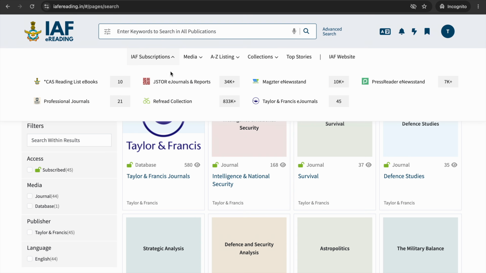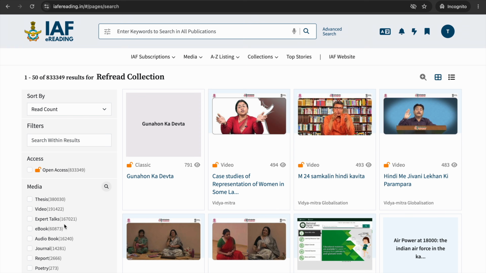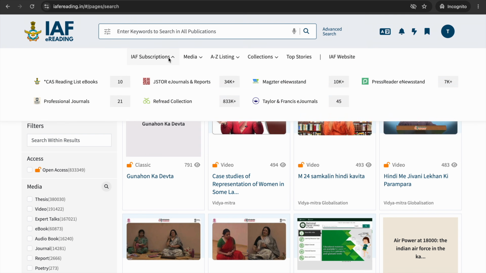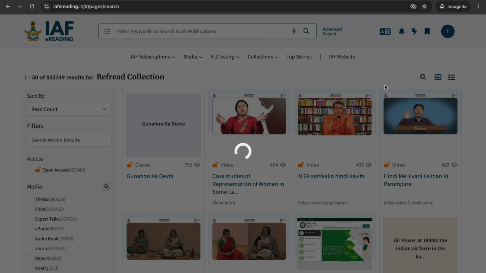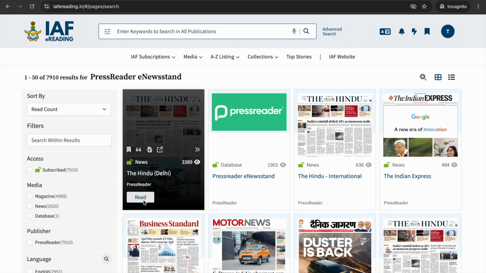In the RefRead collection, you will find a large collection of open-access journals, ebooks, expert talks, theses, and more. Accessing any of these resources is simple. Just click on the publisher or collection you would like to explore. For example, if I click on PressReader here, the platform displays all the publications available through PressReader.